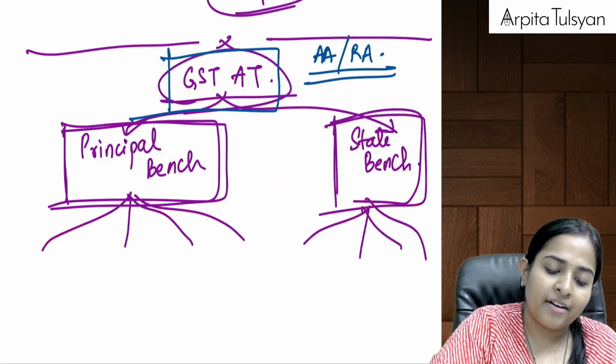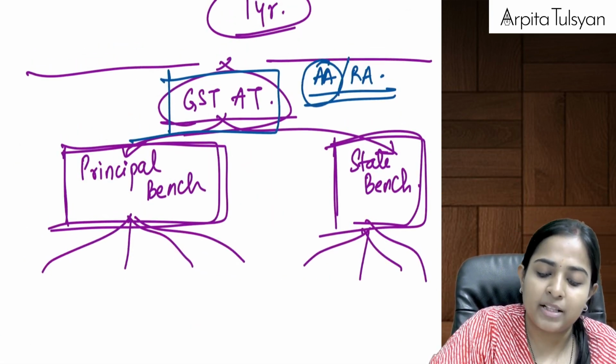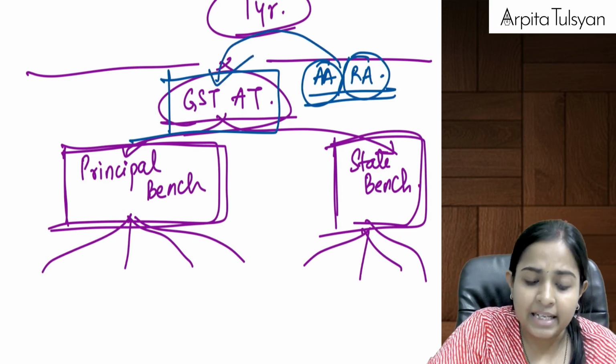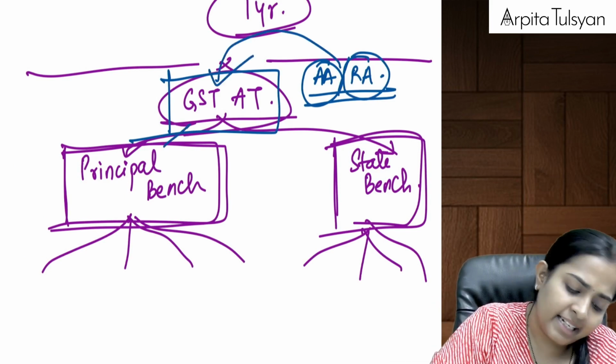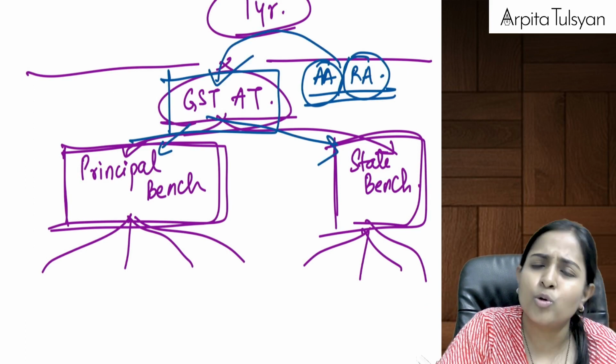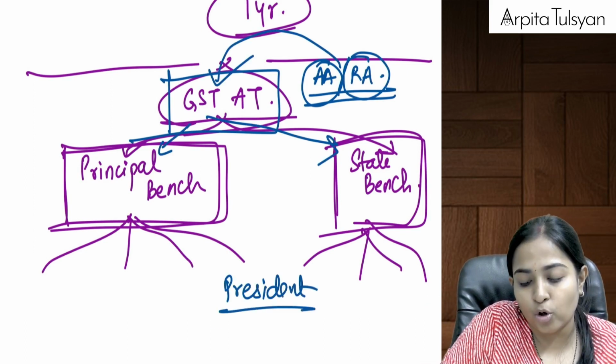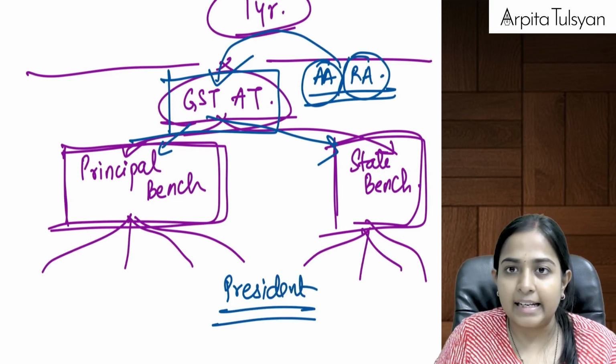Whenever any person is aggrieved by the order passed by AA or RA, then the matter goes to GSTAT. In GSTAT, either it can go to the principal bench or it can go to the state bench. This will be decided by the president, that the matter will go to whom. Very clear with this? Yes.